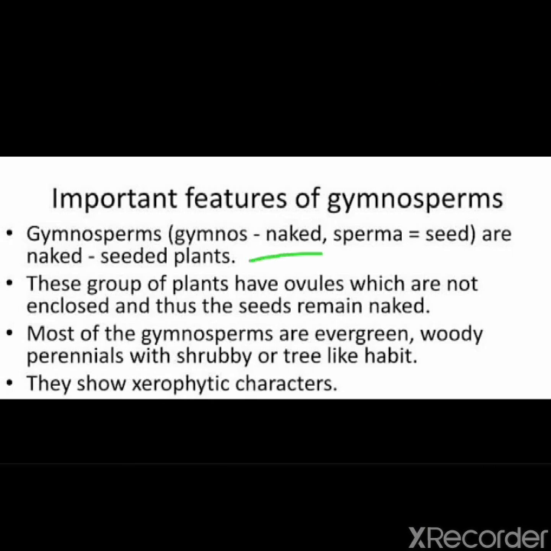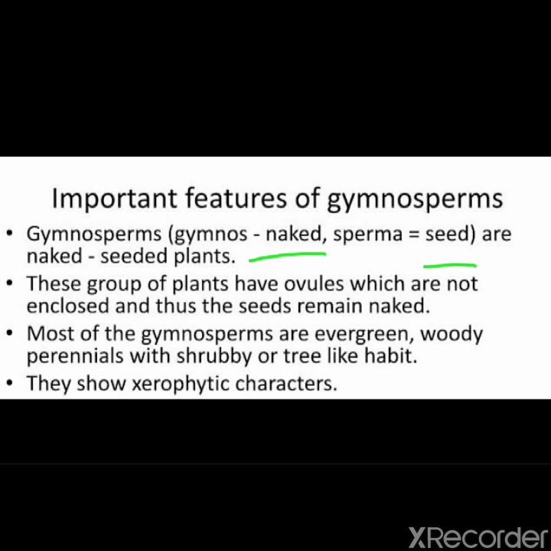Gymnos means naked. Sperma means seeds. They are naked seeded plants. This group of plants have ovules which are not enclosed, and thus seeds remain naked. Plants included in gymnosperms have seeds that are not enclosed in the fruits.